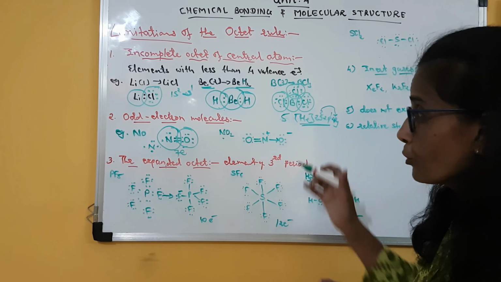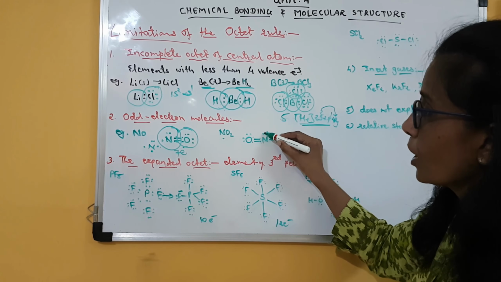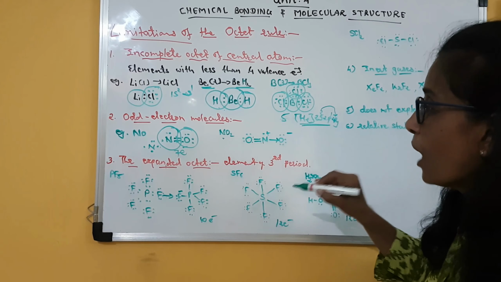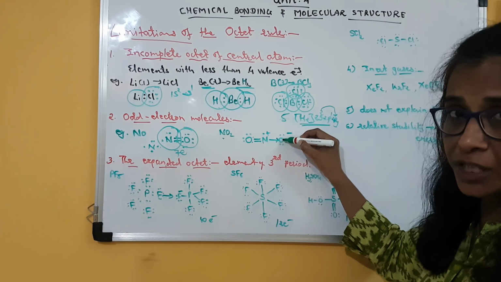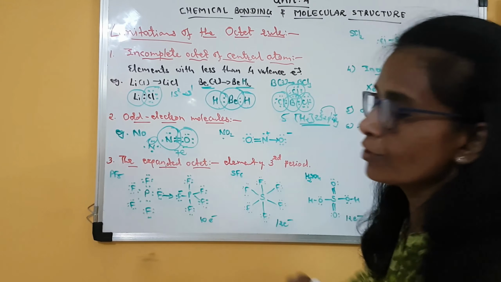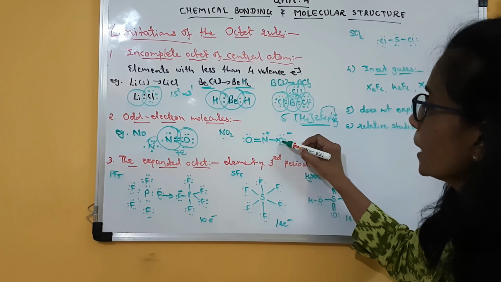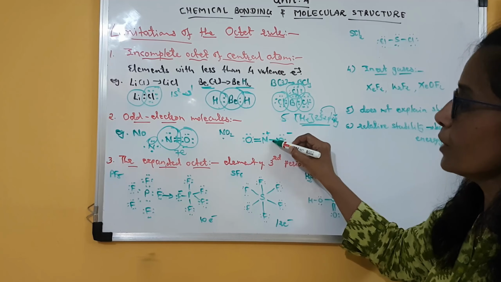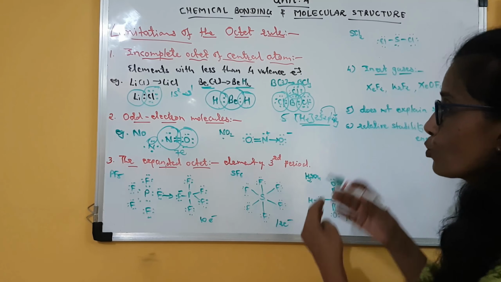Clear? Out of 3 unpaired valence electrons, 1 is left over on nitrogen. Then how has it formed a bond with this oxygen atom? For that it has utilized this lone pair of electrons. So in forming the bond with this oxygen atom, nitrogen will donate the whole electron pair to oxygen.